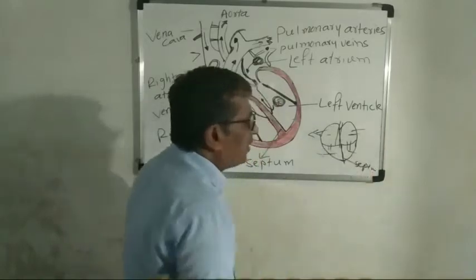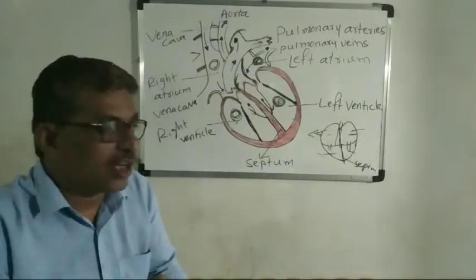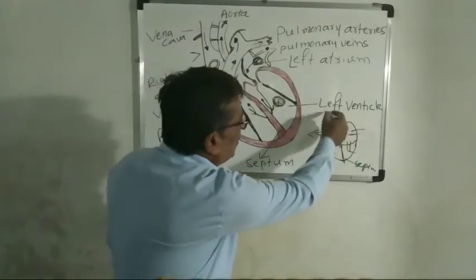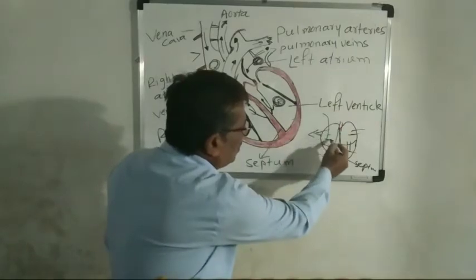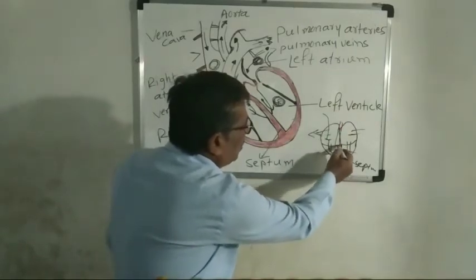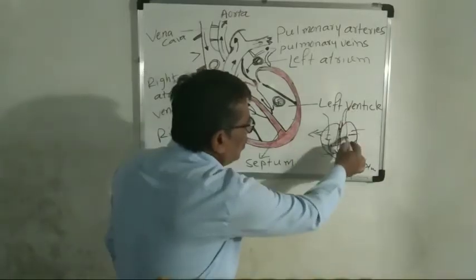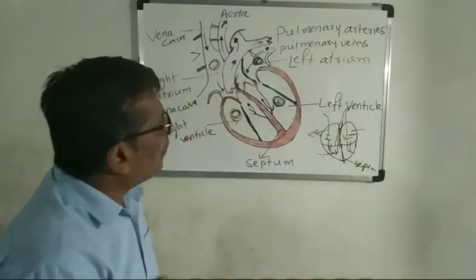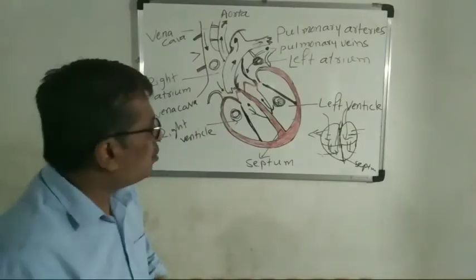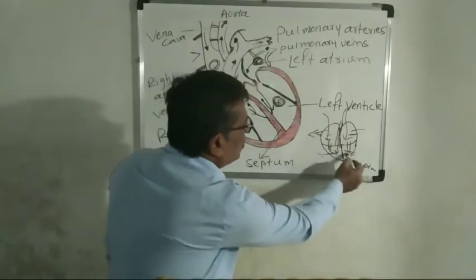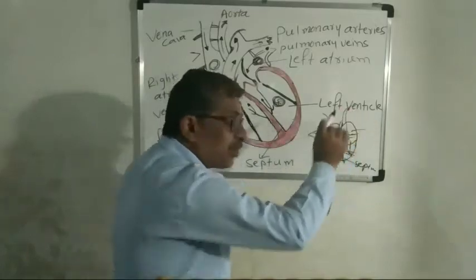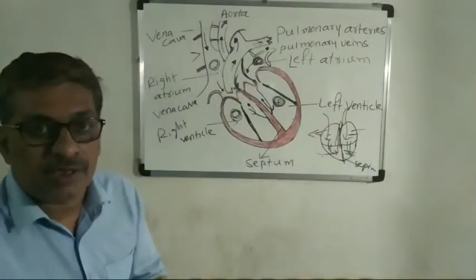Like this the blood is transported. It goes to the lungs, and again it reaches the left atrium, then the left ventricle. This way the blood circulation takes place.